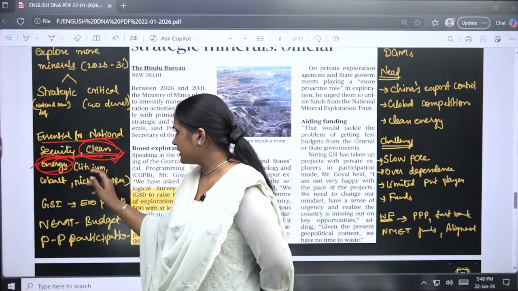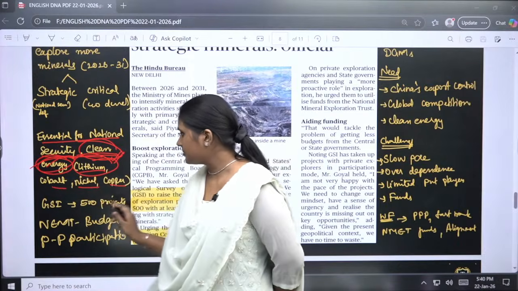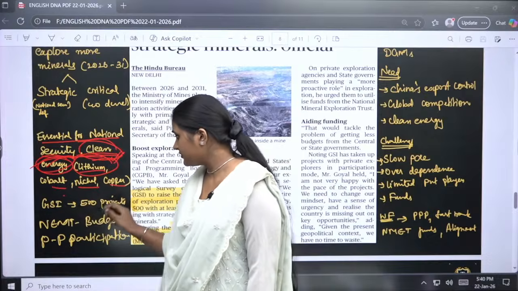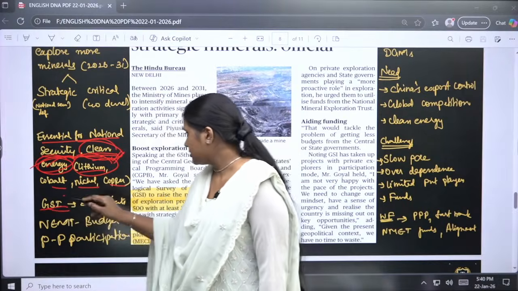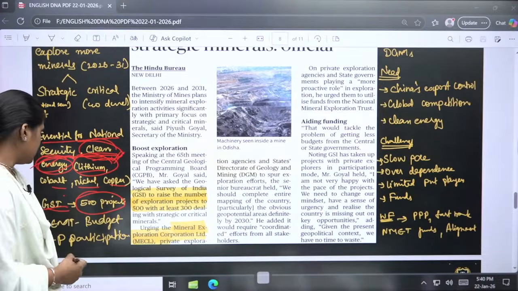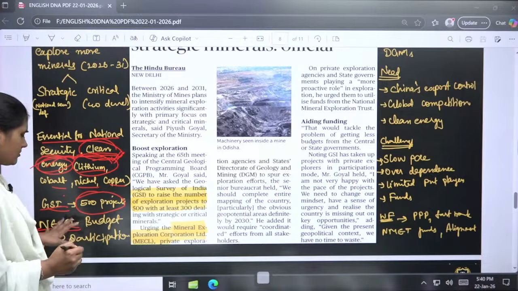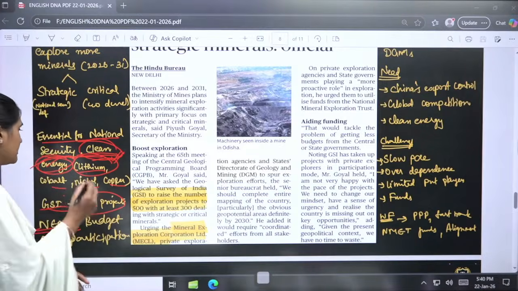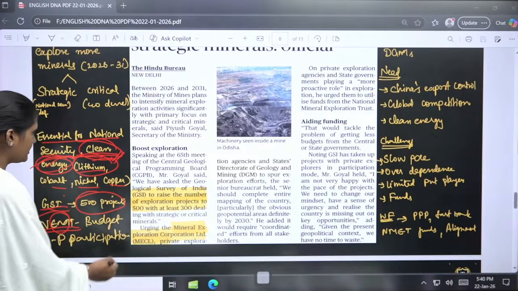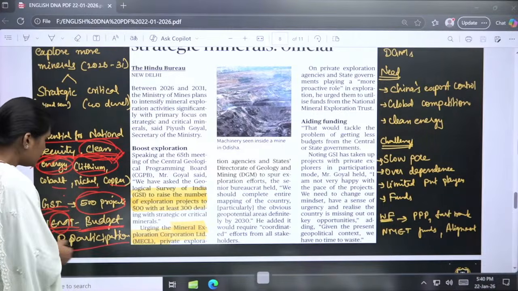Next, the minerals that have been mentioned here are lithium, cobalt, nickel and copper. These kinds of minerals are essential for national security. Then here we have to understand that GSI has proposed that 500 projects are to be explored in upcoming days, and we can approach NMET, the trust that gives funds for mineral exploration. The National Mineral Exploration Trust will be giving the funds to these explorations.